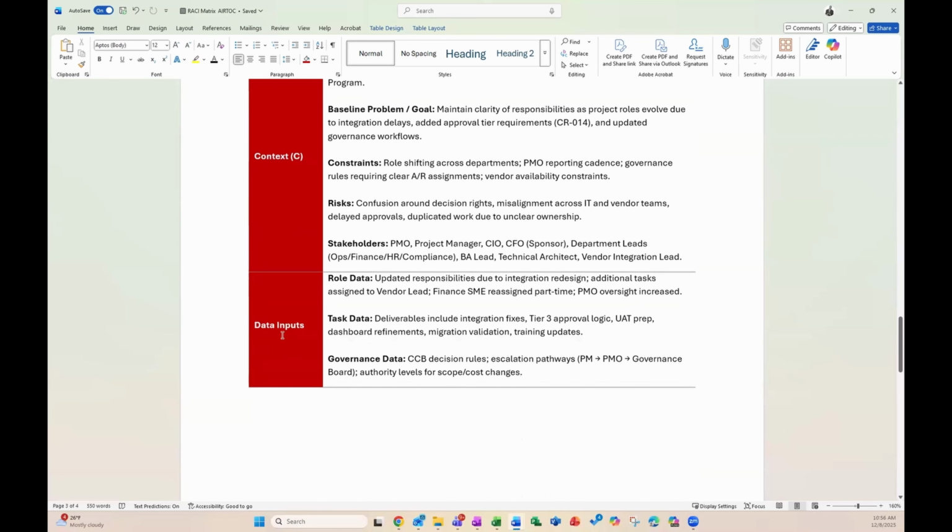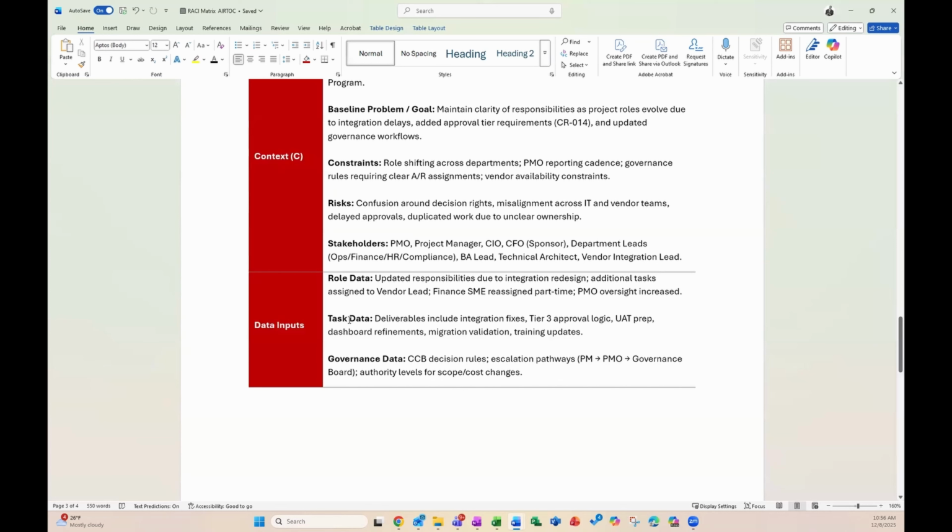Below that, we have our data inputs, which includes role data, task data, and governance data. And again, these are documents that you may need to drag into your prompt in order to make it fully contextual. But you'll see here you have updated responsibilities. So some of that information may be there. Finance SME reassigned to part-time, right? So you're just giving it a lot of context around all of the different things that happened around specific roles.